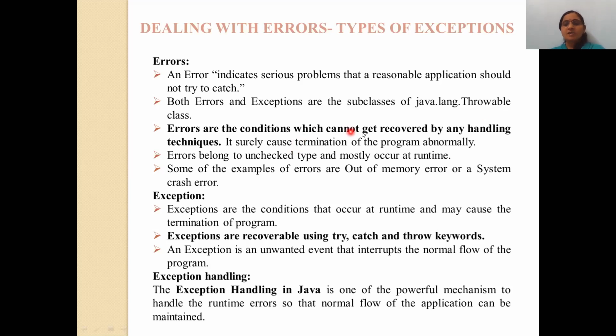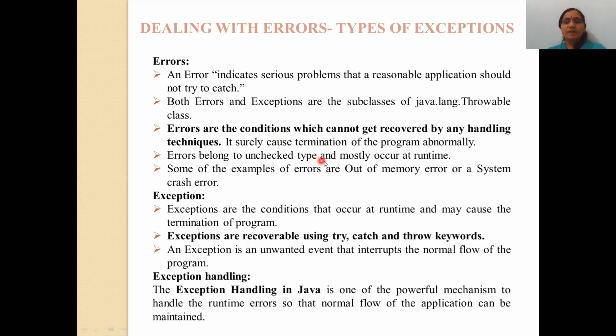Errors are conditions which cannot be recovered by any handling technique. Exceptions are handled with a particular technique, but errors are not. An error surely causes abnormal termination of your program. Once an error occurs, your program terminates.